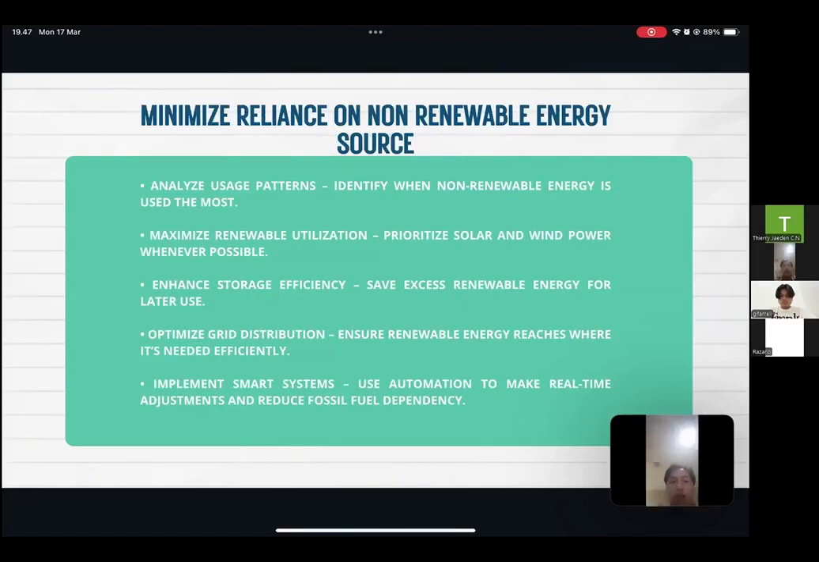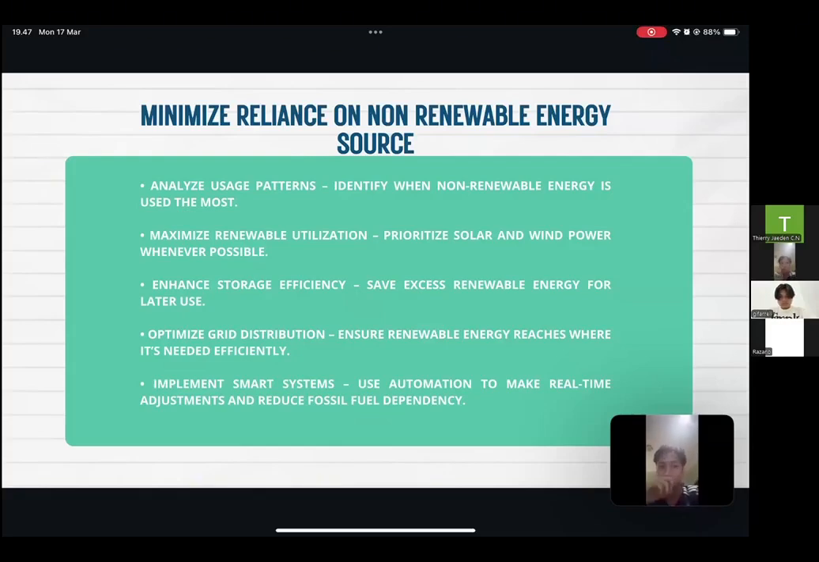Okay, next we'll minimize reliance on non-renewable energy sources by relying more on renewable energy sources. First, we analyze usage patterns, identifying which non-renewable energy is used most day to day by demand. Then we maximize the use of renewable resources by prioritizing solar and wind power whenever possible. And next, we enhance storage efficiency by saving excess renewable energy for later use.